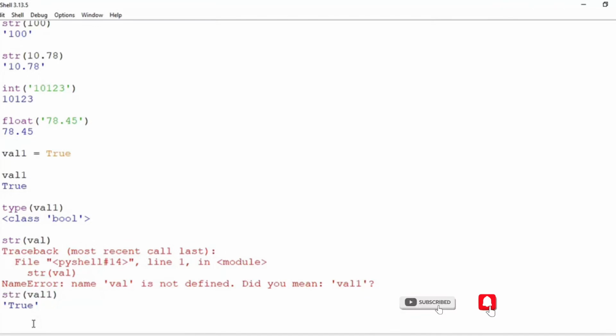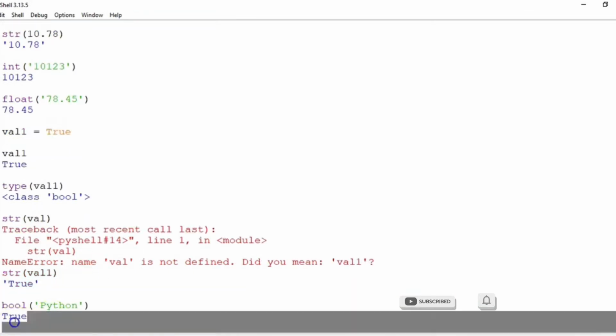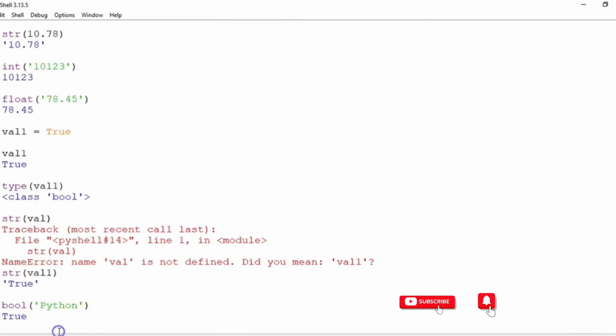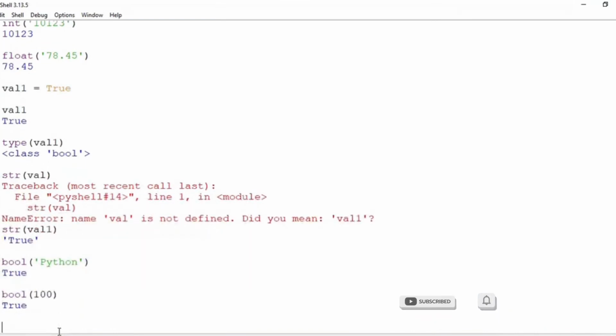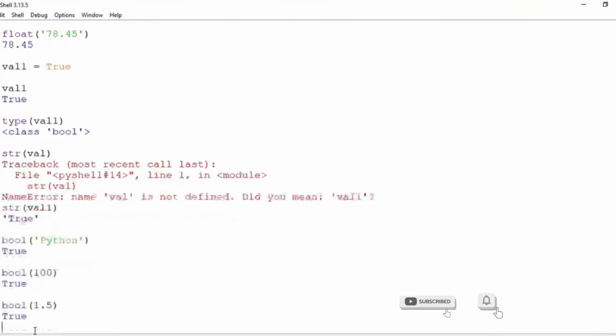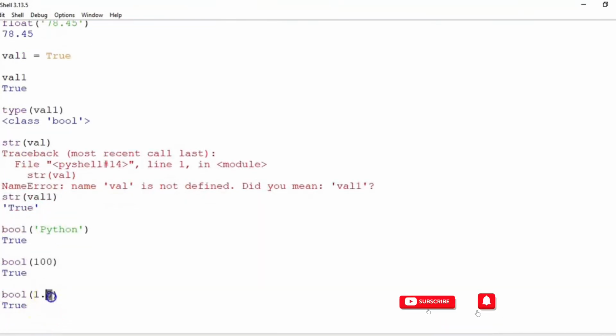Now, can we convert any string to a boolean? What do you think? It gives you true. Okay. Can you convert an integer into a boolean? 100 also gives you true when you convert it into boolean. What about a float? Let's say 1.5. This also gives you true.